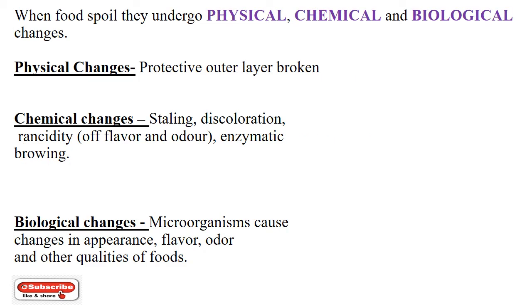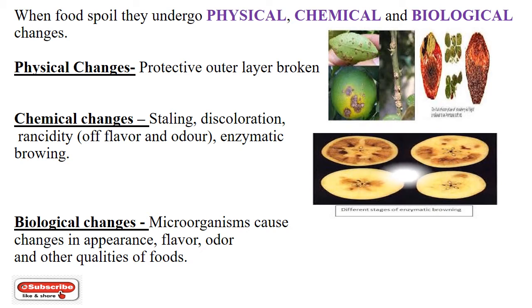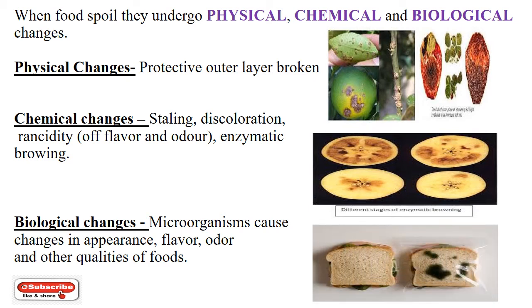When foods spoil, they undergo physical, chemical and biological changes. Physical changes such as the protective outer layer being broken, chemical changes such as staining, discoloration, rancidity, that is off flavor and off odor, enzymatic browning, and biological changes, that is growth of microorganisms, cause changes in appearance, flavor, odor and other qualities of foods. These changes make the food unacceptable for consumption.